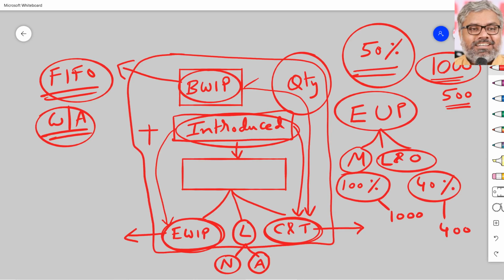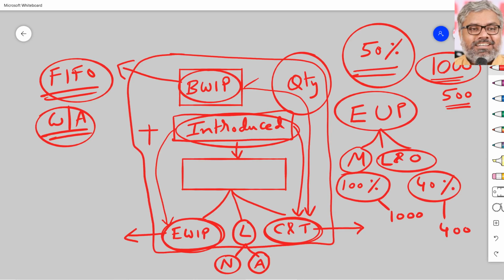But before the safe is complete, finally the racks inside the safe can also be fitted. Then the 100% material will also be complete. Then it will not be work in progress, it will be a completed unit. So when we say work in progress, we should not imagine a completed unit. It is work in progress because it is not completed. Some work is still pending on that.